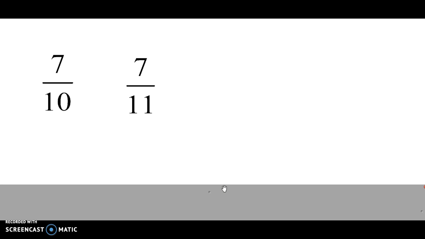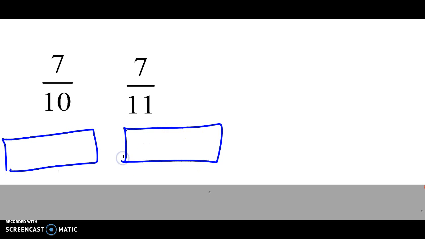And then again, if we have 7/10 and 7/11, we have to be careful. They don't have the same denominator, but they have the same number of pieces. So let's go back to brownies. If we had a brownie pan that was cut into 10 pieces, and a brownie pan that was cut into 11 pieces, the one with 10 pieces would have bigger pieces, right?